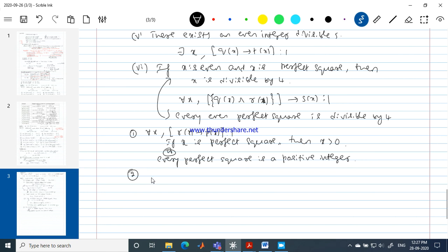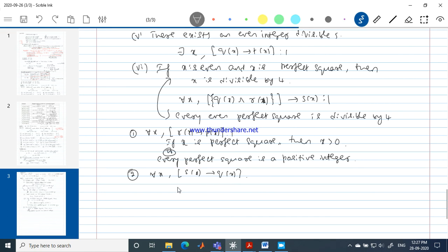For all x, S of x implies Q of x. What about this? Very good. Every number divisible by 4 is an even number.